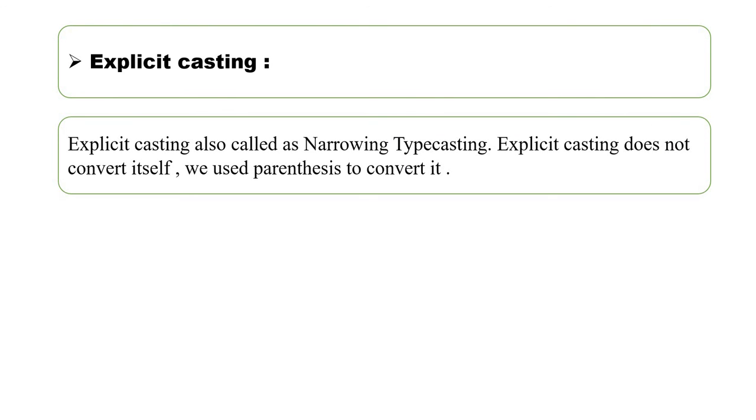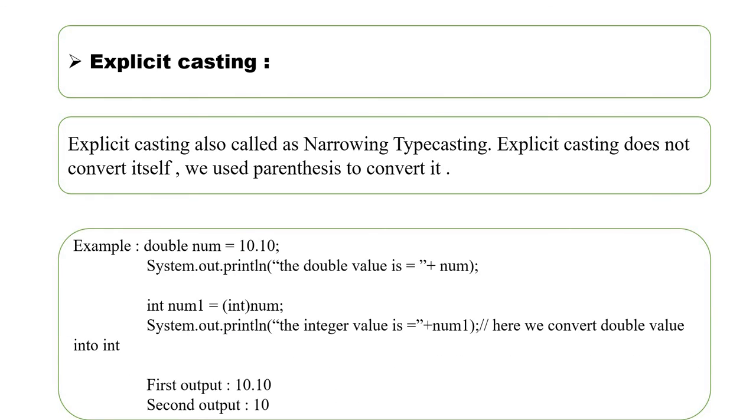Explicit casting is also called narrowing typecasting. Explicit casting does not convert by itself. We use parentheses to convert it. Let's have an example. Here we store num into double and print it. The output will be 10.10, the same as the input.